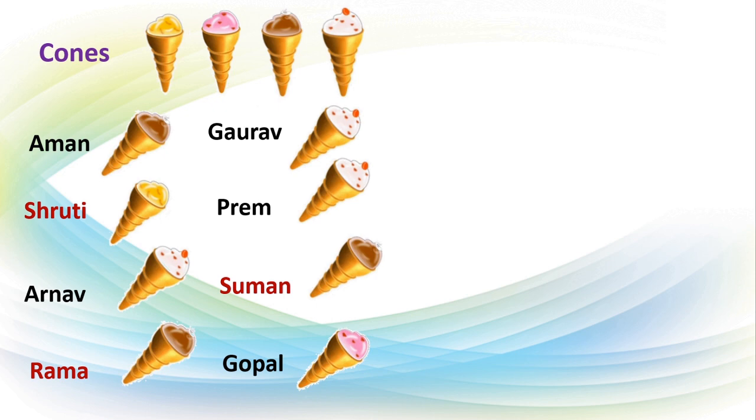Yes, dear children, this is our information. Now this information we can handle in simple form.